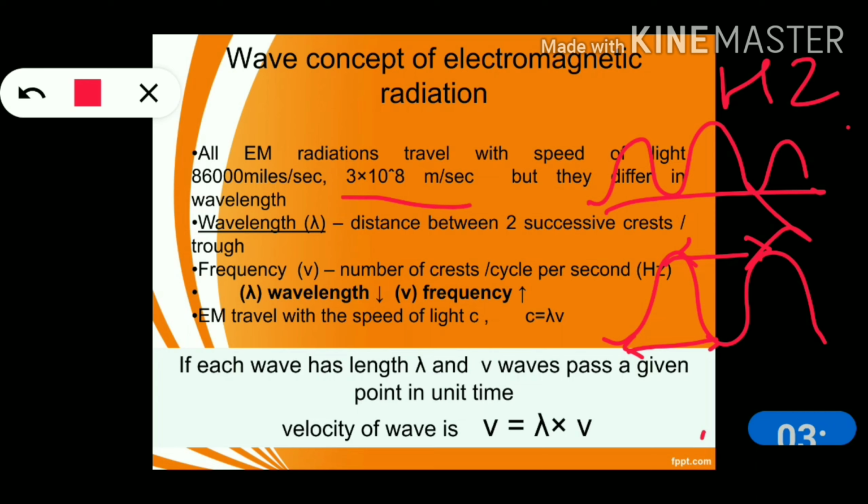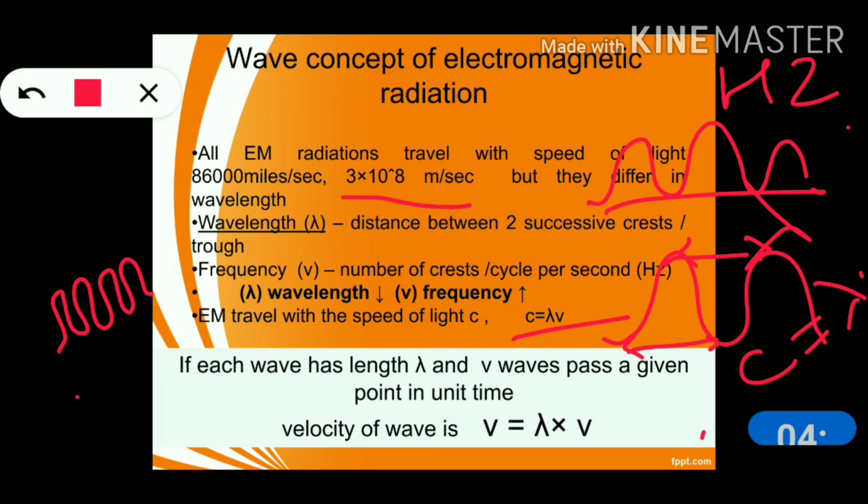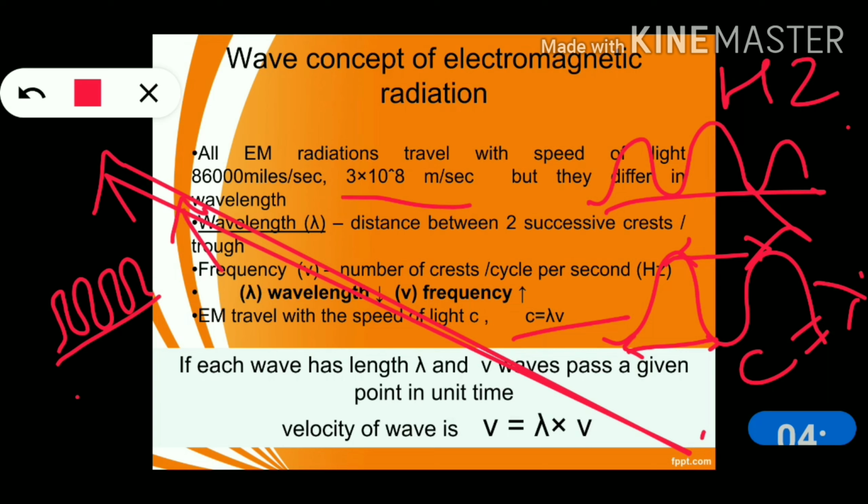Electromagnetic radiation travels with the speed of light c. C is the speed of light, that is lambda into v. So when the wavelength decreases, as you can see X-rays wavelength is decreased, then frequency will increase and the energy will also increase.